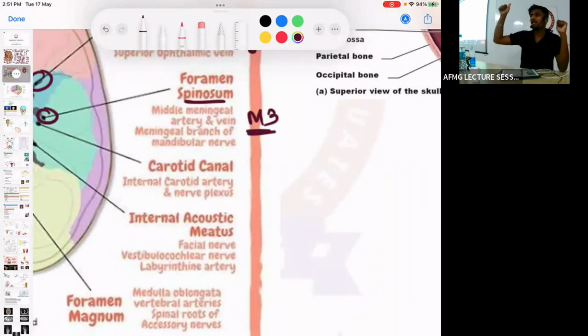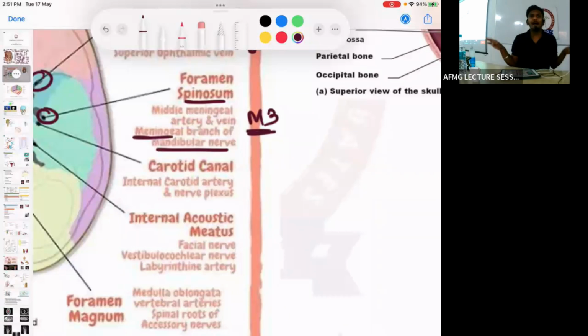First is the middle meningeal artery. Second is the middle meningeal vein. And third is the meningeal branch of mandibular nerve. So all M pass by foramen spinosum. ठीक है, foramen spinosum. 3 M pass by foramen spinosum. First is middle meningeal artery. Second is middle meningeal vein, and third is meningeal branch of mandibular nerve.